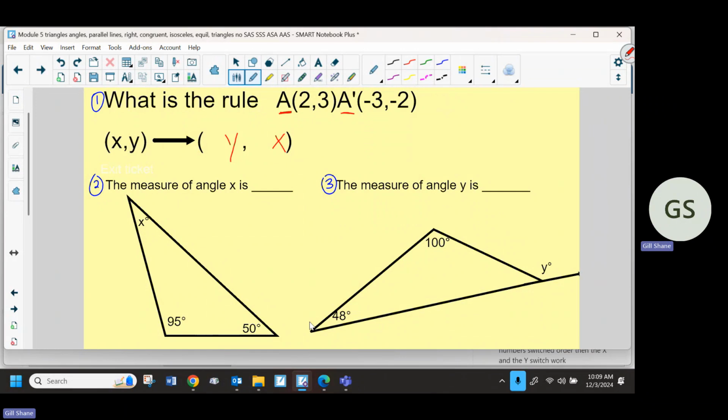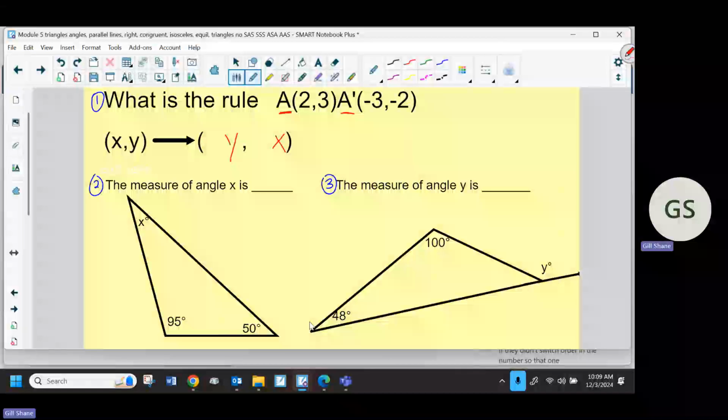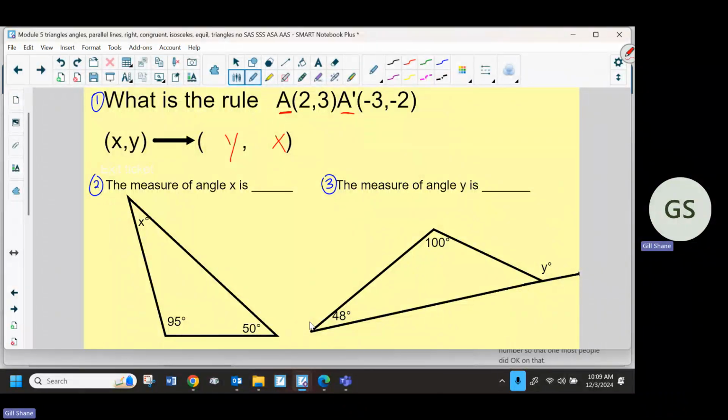If your answer is no, like if the 2 was still up front, but it just changed signs or something, then I would have just written X and Y, if they didn't switch order in the numbers. So that one, most people did okay on that. Here's where most people messed up. So I'm giving you an additional process.